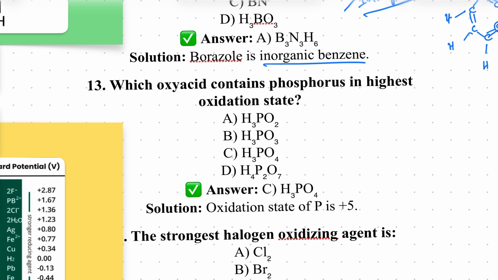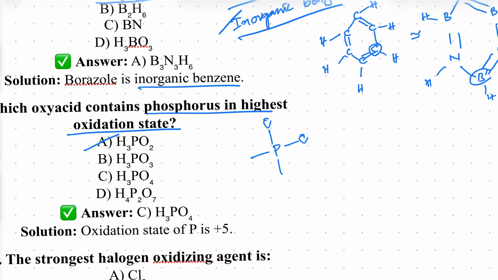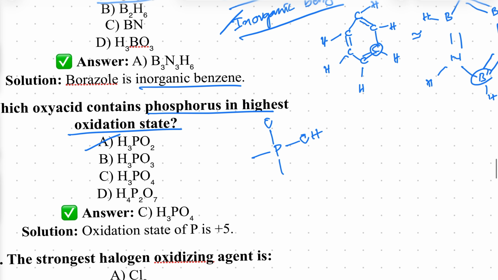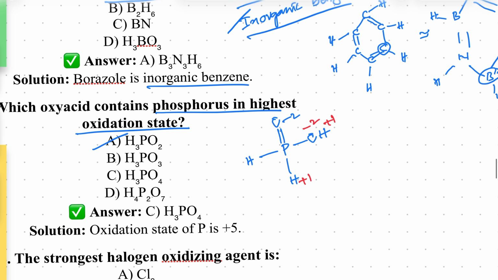Next one: which acid contains phosphorus in the highest oxidation state? Easily we can find it. In the first class I explained how to find the oxidation state. First, I will draw the structure directly. How many oxygens? Two oxygens. How many hydrogens? Total three hydrogens, so we keep one hydrogen here, one here, one here. This is a double bond. So oxygen is minus 2, this oxygen minus 2, hydrogen plus 1, hydrogen plus 1.